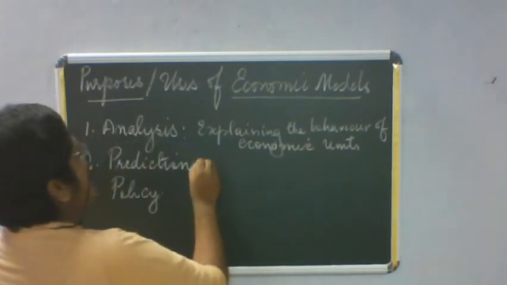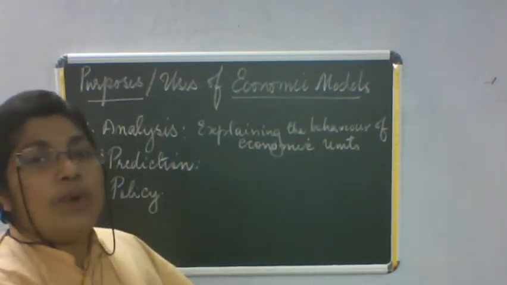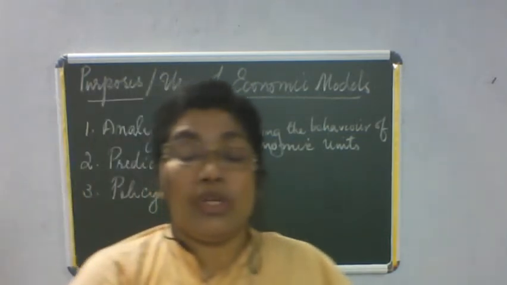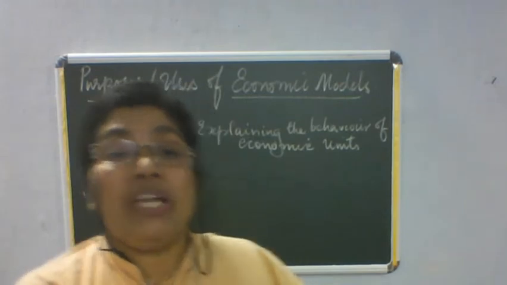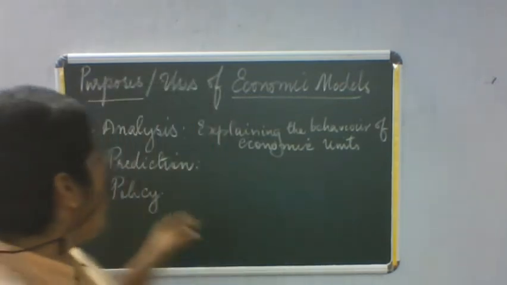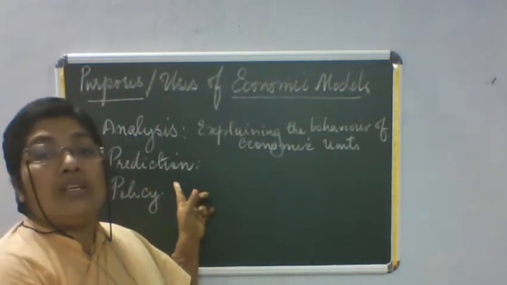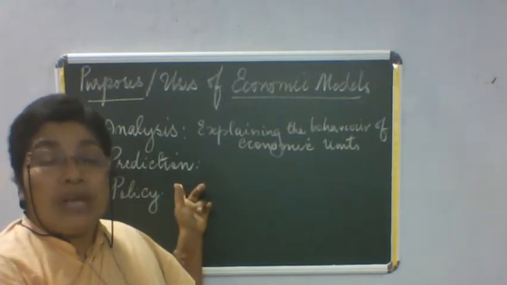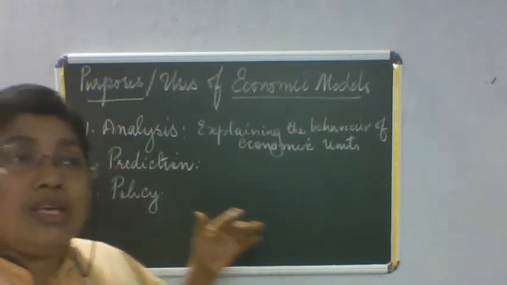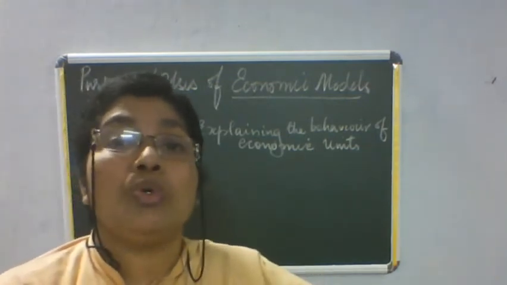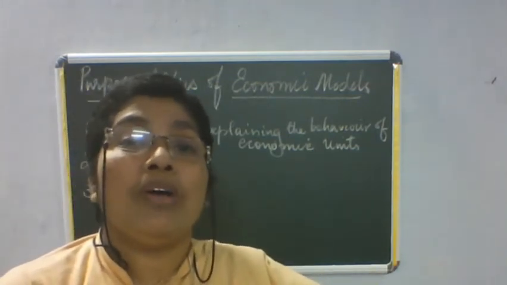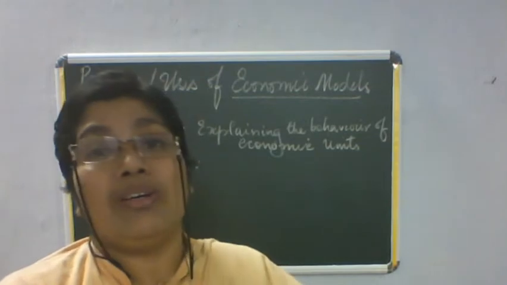The second important use of an economic model is prediction. What do you mean by prediction? Prediction is nothing but forecasting what is going to happen in the economy in the future.